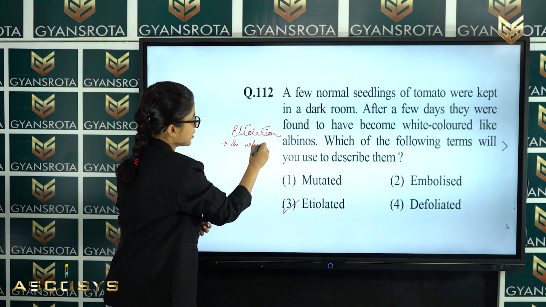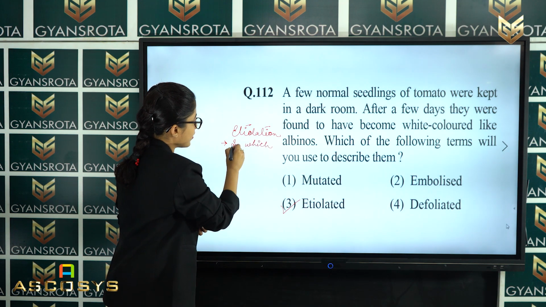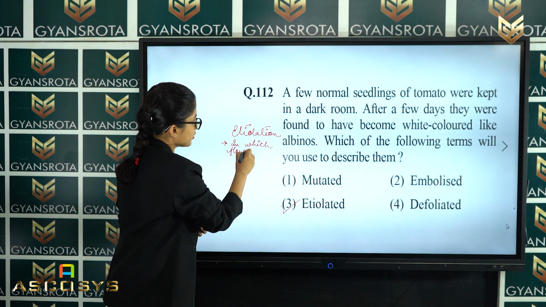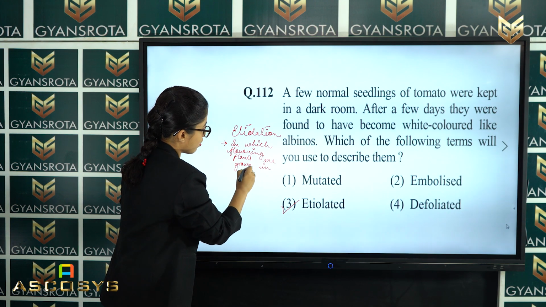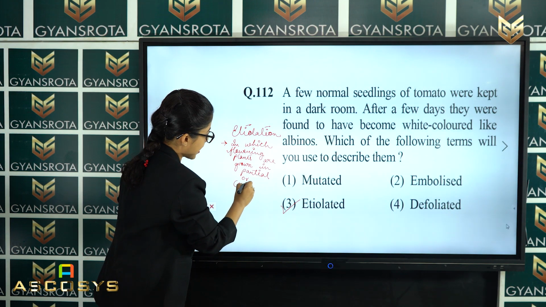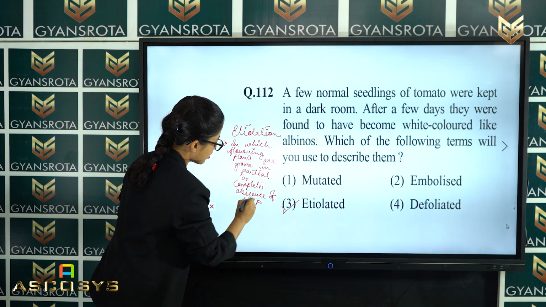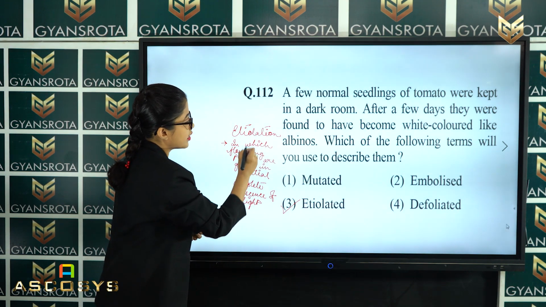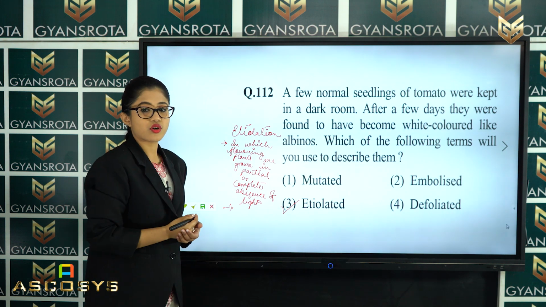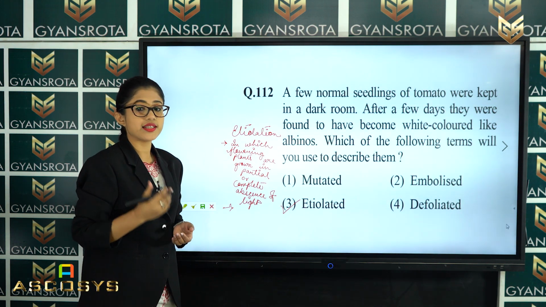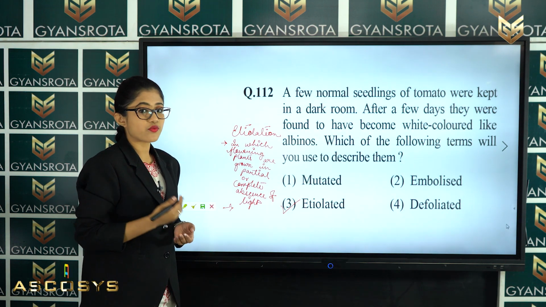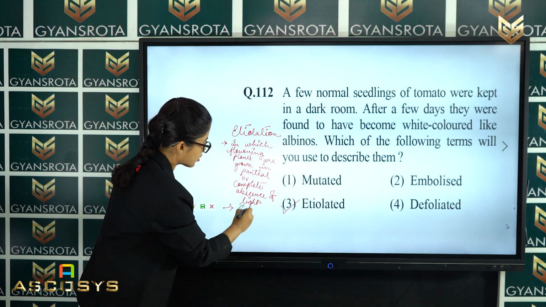It is a process in which flowering plants are grown in partial or complete absence of light, and they show chlorosis, the disease which they have talked about in the question, that is the white colored like albinos. These are the chlorosis.